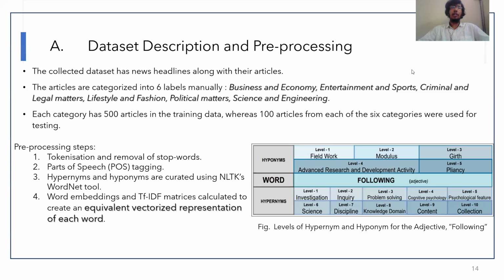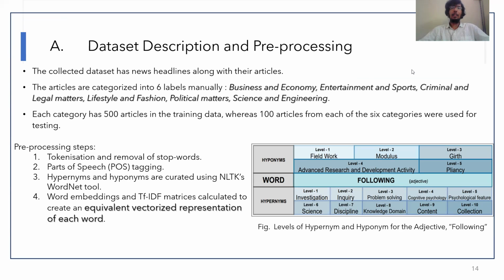System implementation. We use a data set which comprises news headlines as well as their articles. We group the articles into 6 categories by annotating them as business and economy, entertainment and sports, criminal and legal, lifestyle and fashion, political, and science and engineering. Each category of articles in the training set has 500 articles. So there are a total of 3,000 articles in the training set, whereas there are 600 articles, 100 articles from each category, for the testing set.